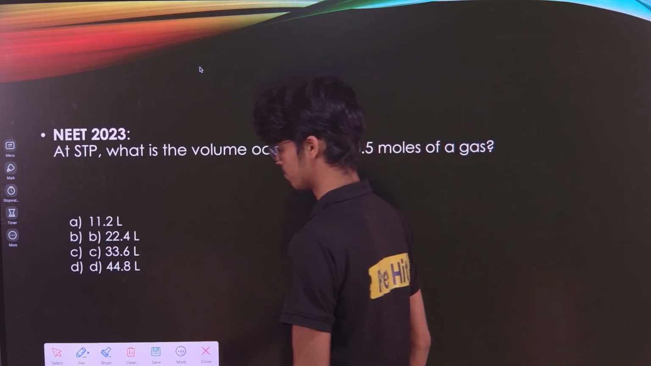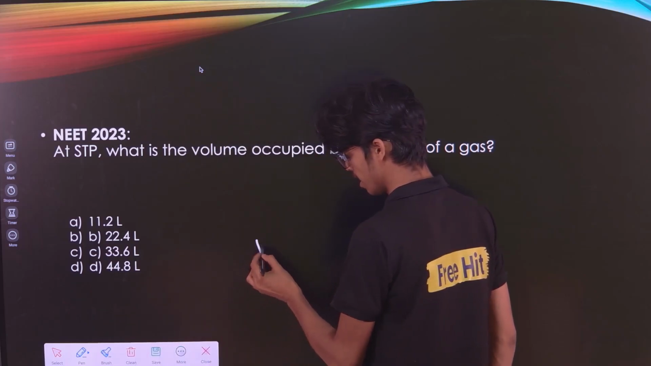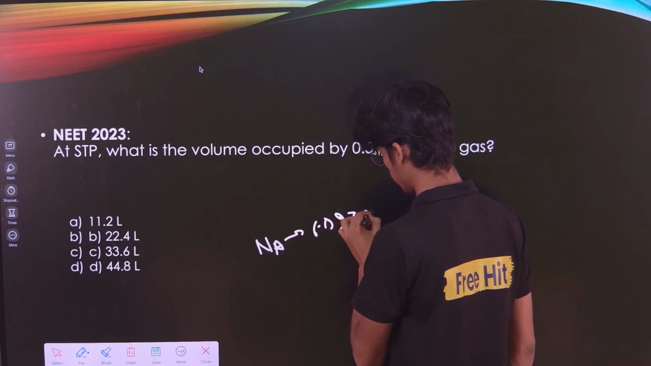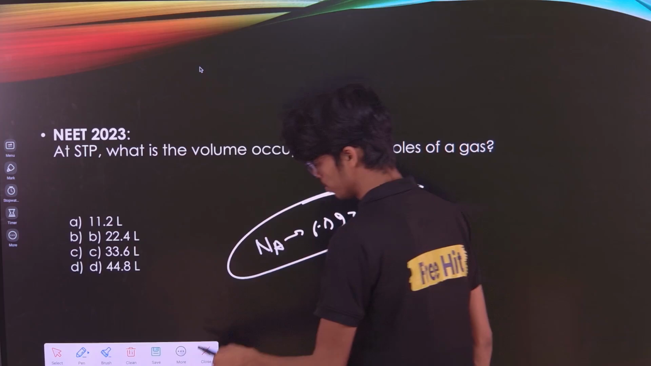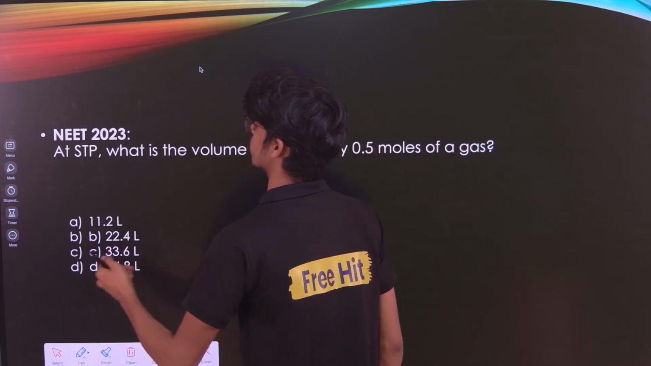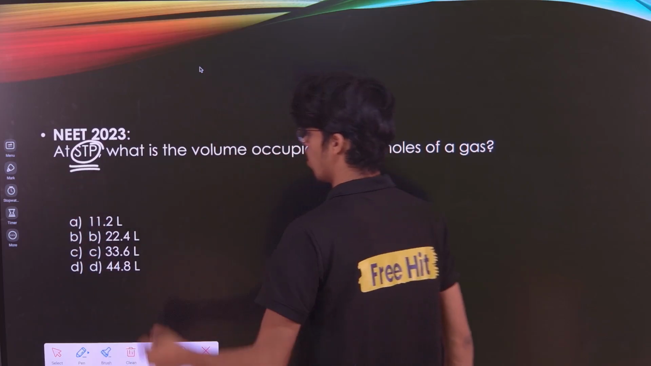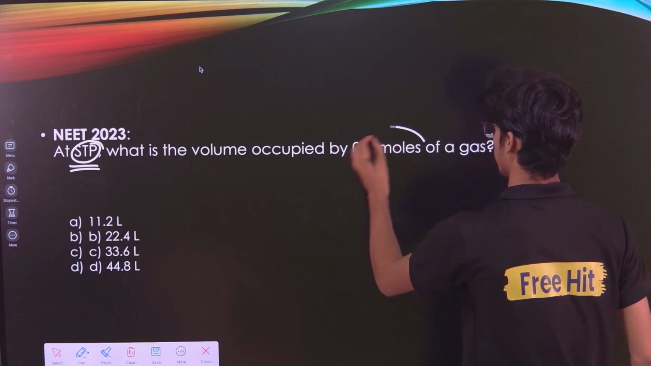Now I hope you know what Na is, right? Na is 6.023 into 10 to the power 23 number of atoms. Now see, what is the question? STP. First of all, verify this question. STP, yes. Now we can do the question. What is the volume occupied by 0.5 moles of a gas?